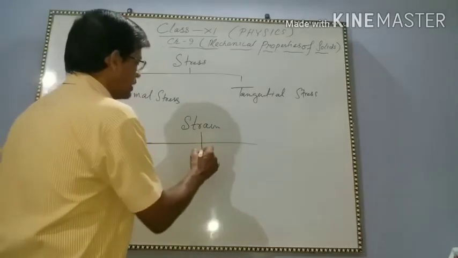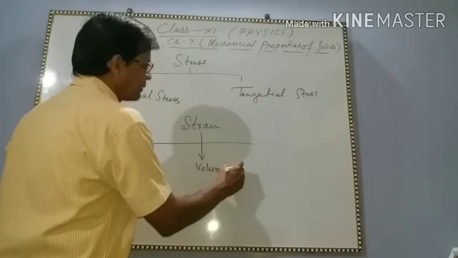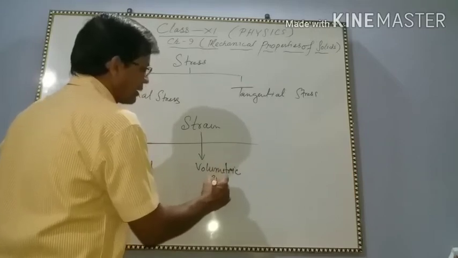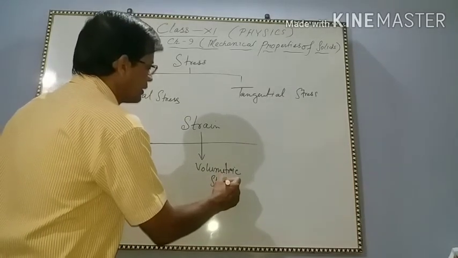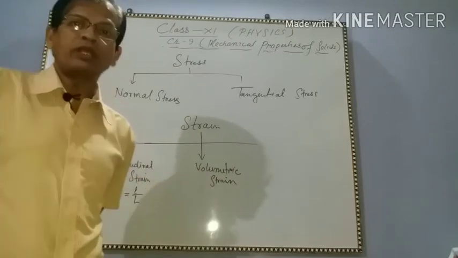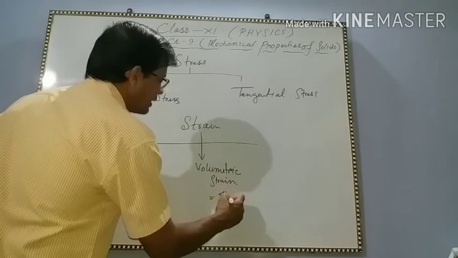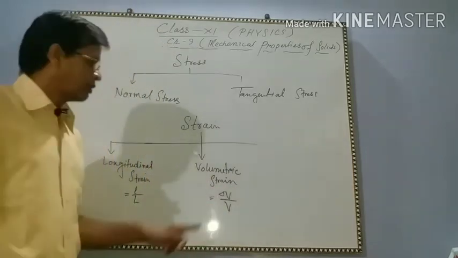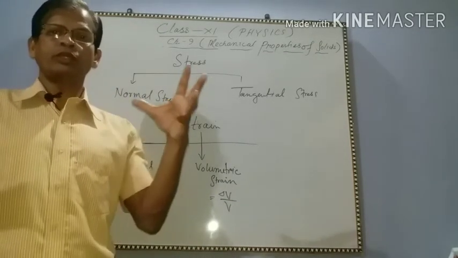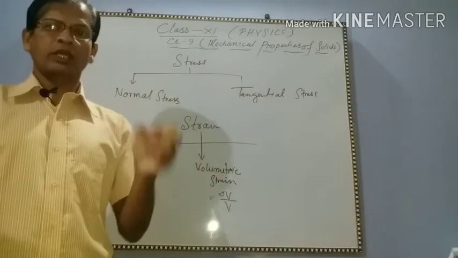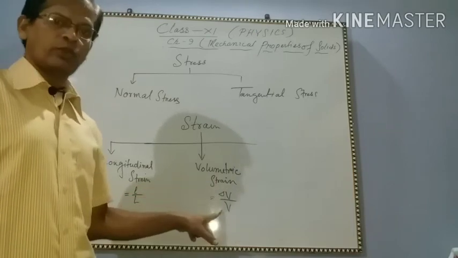Now volumetric strain. Volumetric strain means change in volume by original volume. So this is equal to ΔV by V. Let's say there is a balloon, and if you give force from outside, its volume will decrease. The decrease in volume is ΔV and the original volume is V.